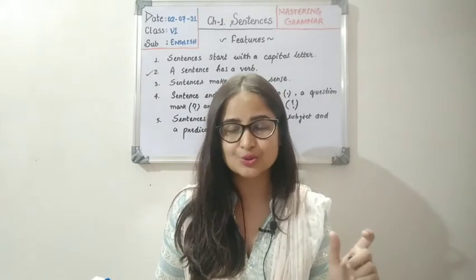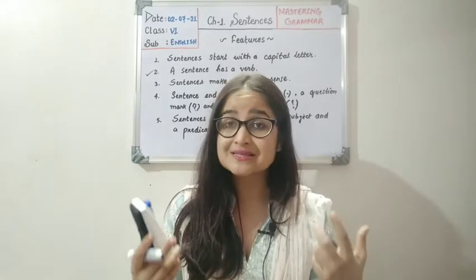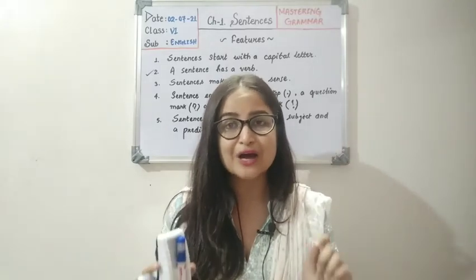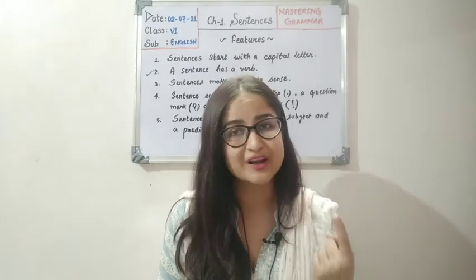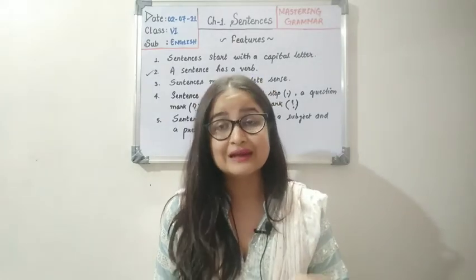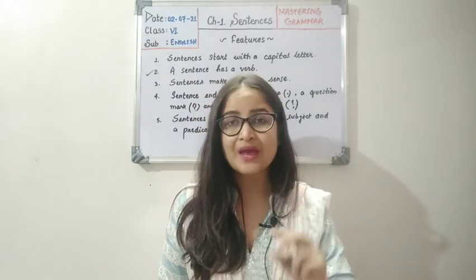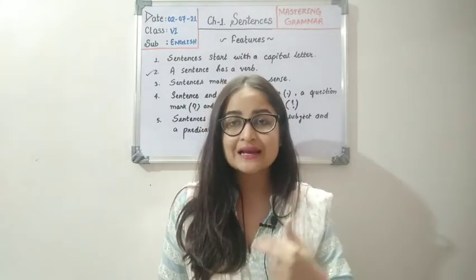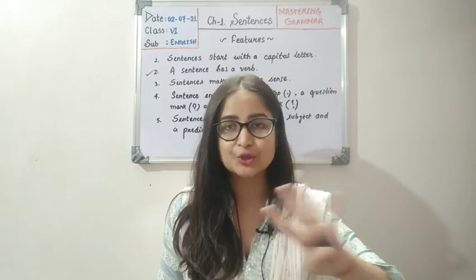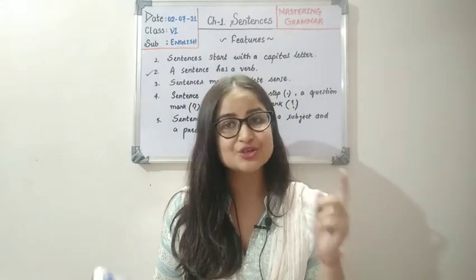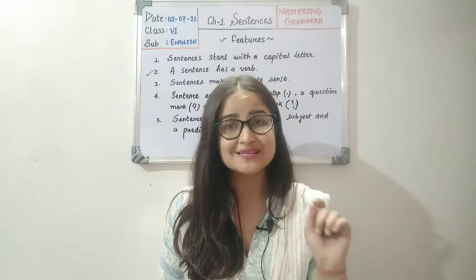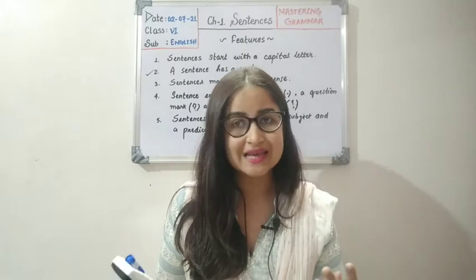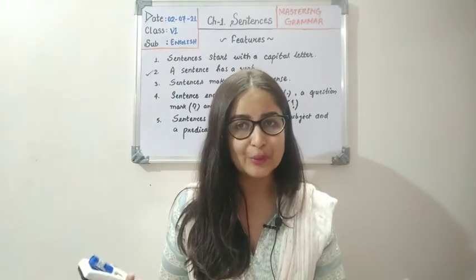The action is known as the verb. So a subject has to have a verb always. Without a verb, even if there is one word in a sentence, that has to be a verb, like go, come. These words are sentences. They make complete sense, like I am instructing you to come, or I am telling you to go. Now children, you can see just one word, but that one word is a verb only and no other part of speech. So no sentence can be complete without a proper verb.